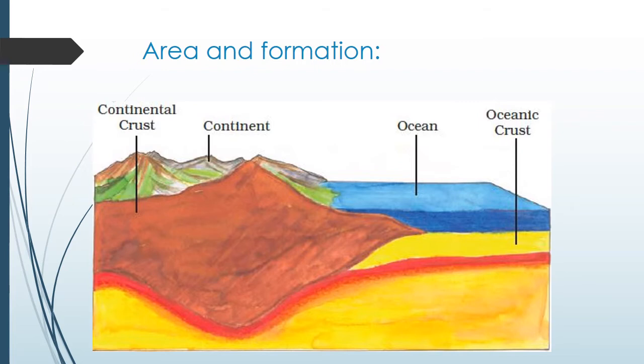Lithosphere occupies 29% of the Earth's surface. Now, whenever we see the image of Earth, it is mostly seen as a blue ball. Why? Because that blue portion is in majority. The blue portion of water, that is in majority.